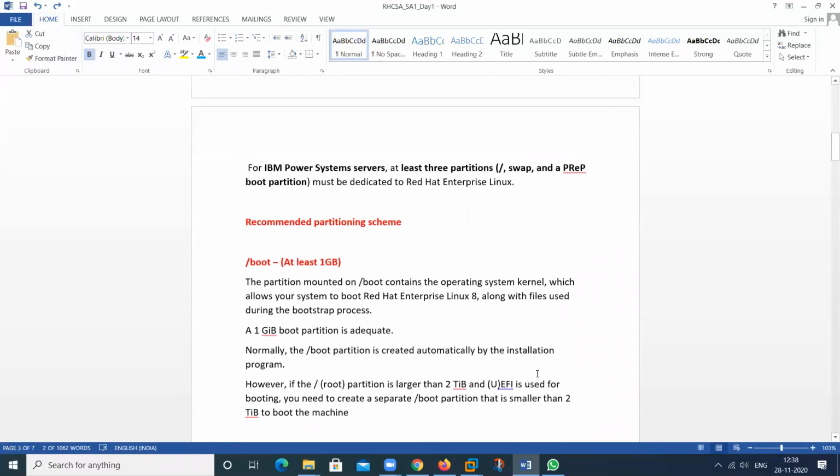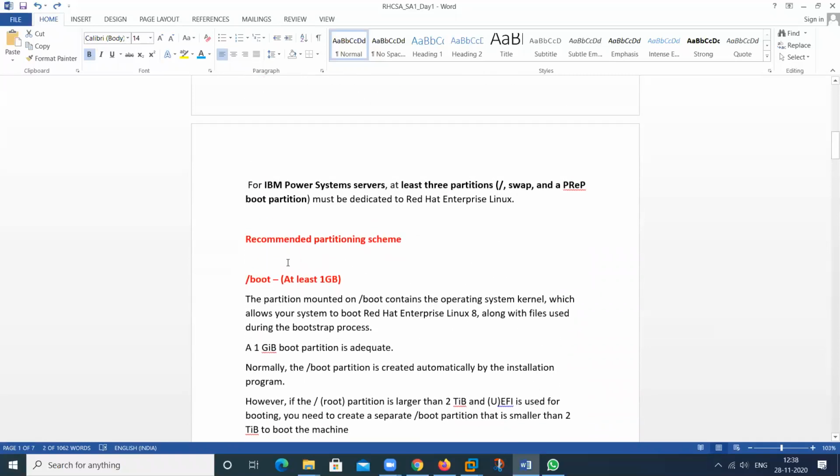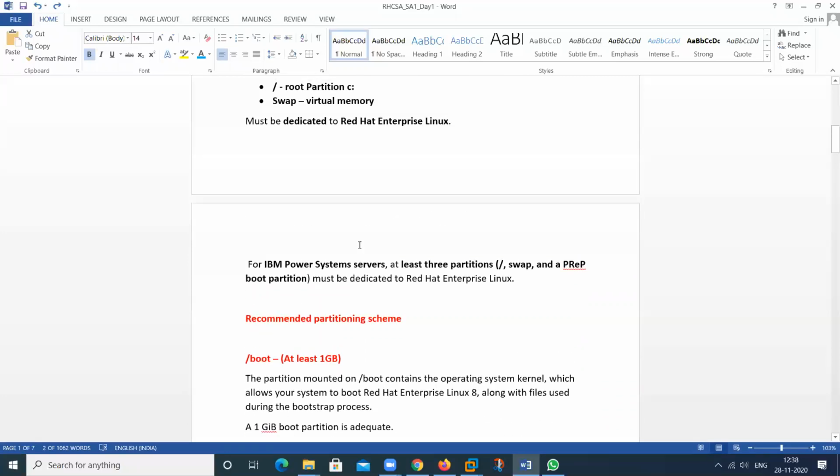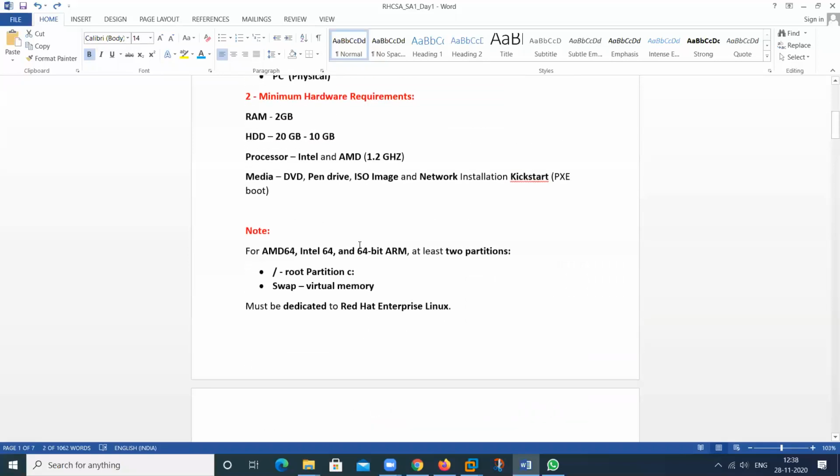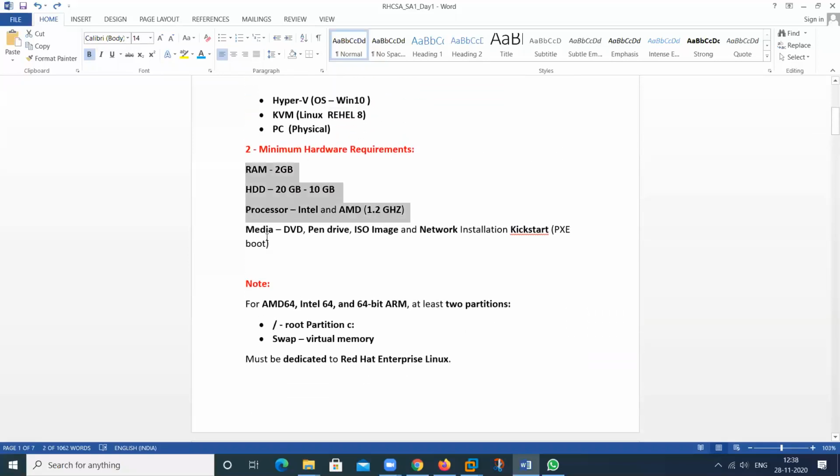This is the recommended partition-related information recommended by Red Hat. Other sites can have different things, but this is the basic thing. RAM will be 2 GB, 10 GB is the sufficient minimum requirement, and 20 GB is recommended, along with the processor and so on. If you have all of this information, then you can install your operating system.